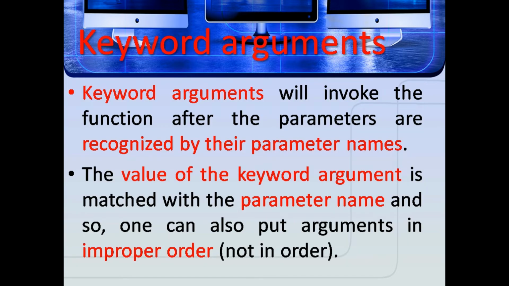Keyword arguments are where you provide a name to the variable as you pass it into the function. Keyword arguments will invoke the function after the parameters are recognized by their names, and the value is matched with the parameter name. So one can also put arguments in improper order, that is, not in order.